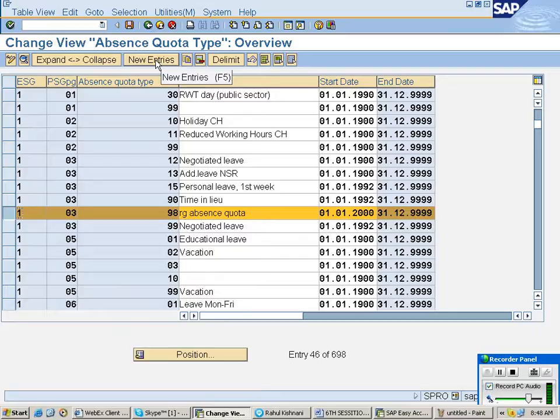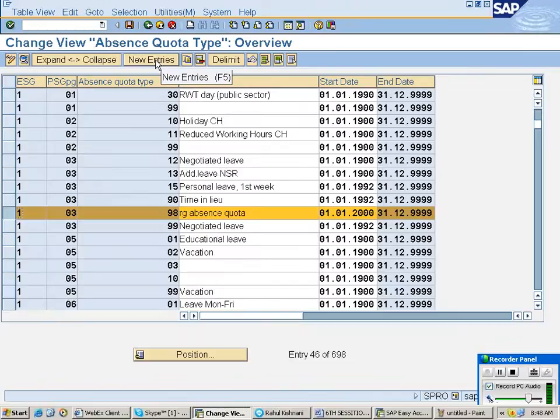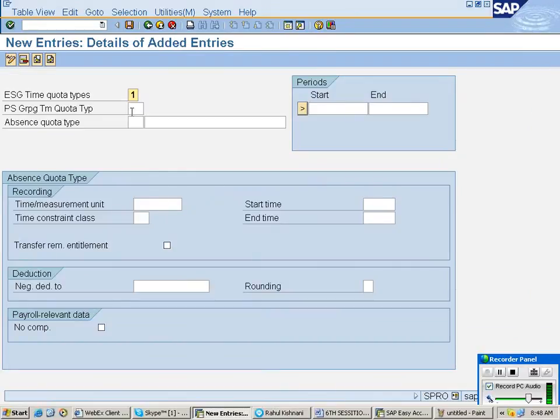So go to new entry. Rahul ji, go to new entry. Here ESG time quota type, it is 1. PS grouping for time quotas is 03. Here you can enter any 2-digit code. I am entering 96. You can put the name here, absence quota for loss of pay, LOP. Start date, end date, you know. Here it is always date. Time constant 01.